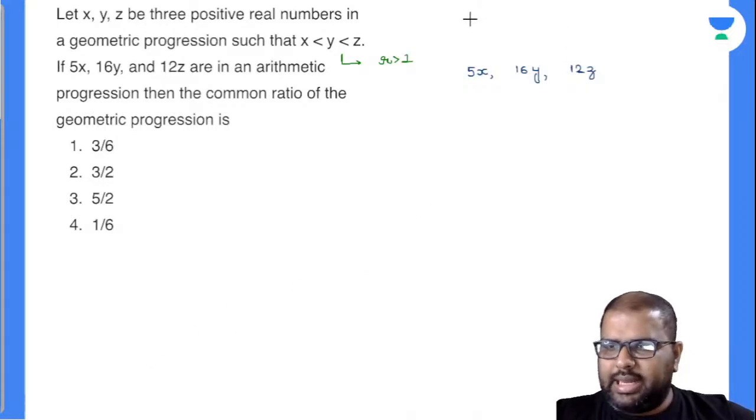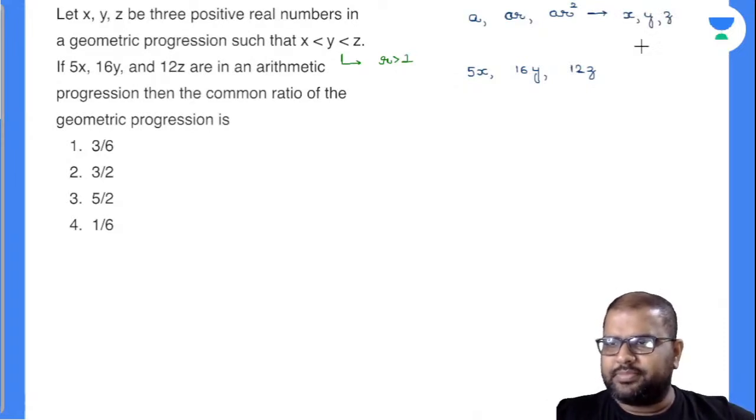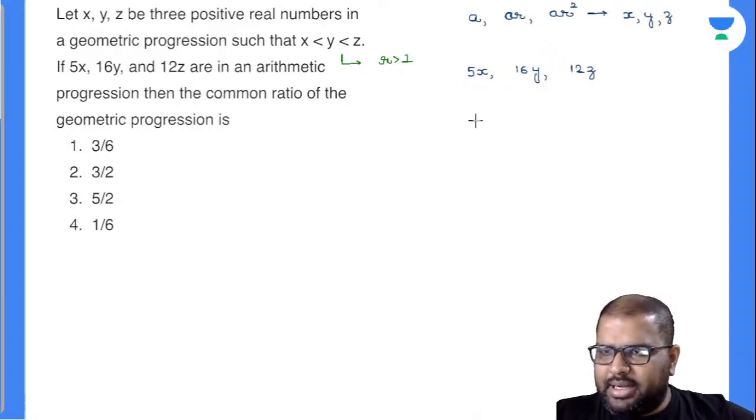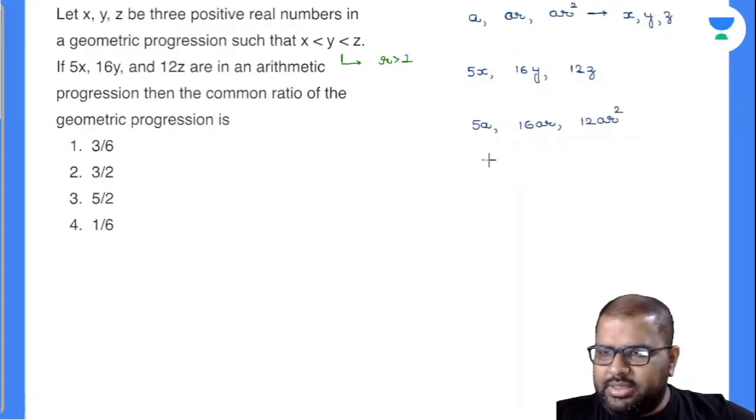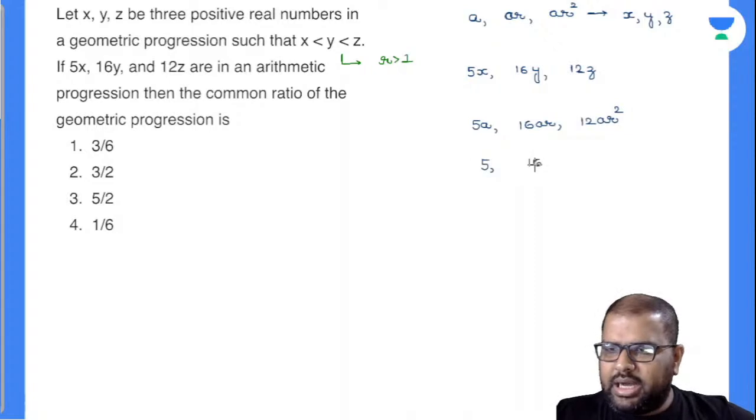Okay, so can I write this as a, ar, ar square, because this is an increasing geometric progression. This is nothing but x, y, z because they are in geometric series. I can write the same pattern like this: 5a, 16ar, 12ar square, and I can take a common. Finally, I can write this as 5, 16r, 12r square, and these three are in arithmetic progression.